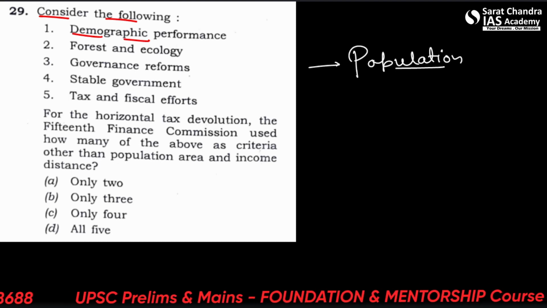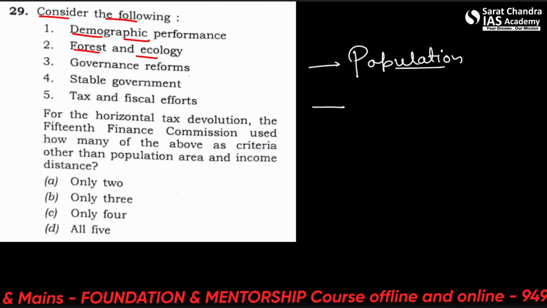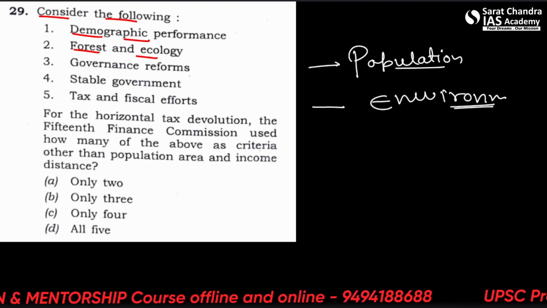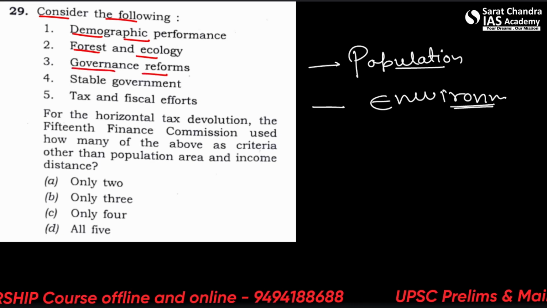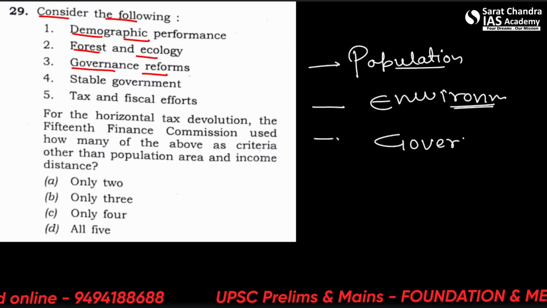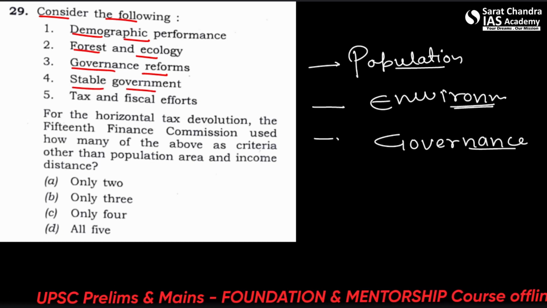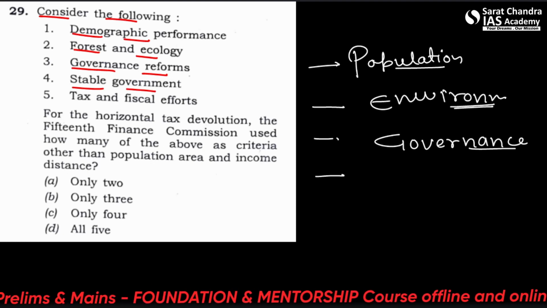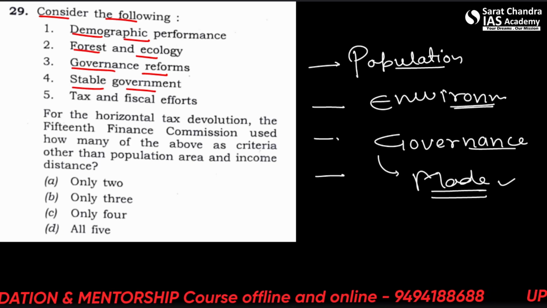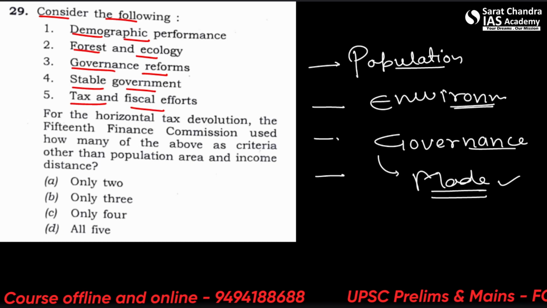Second, forest and ecology. This relates to the environment. Third thing is governance reforms. This simply relates to governance. Fourth is stable government. This again relates to governance, the mode of governance. Is it stable or not? Tax and fiscal efforts. So it's related to tax.